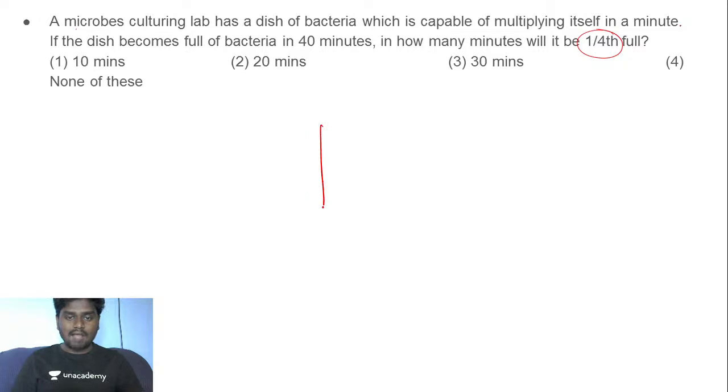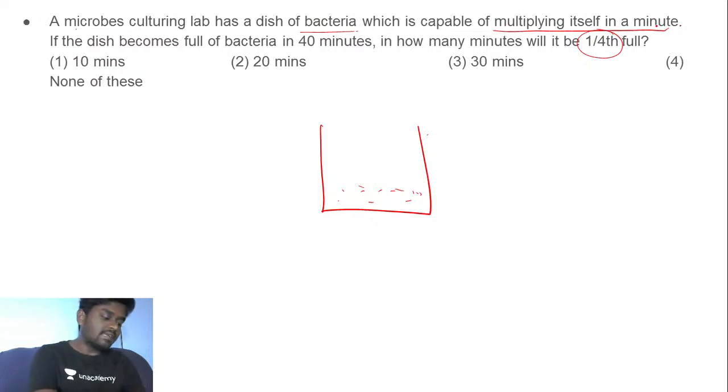You have a dish with some bacteria initially, but you're not certain how much. But you definitely know this bacteria is capable of multiplying itself in a minute.